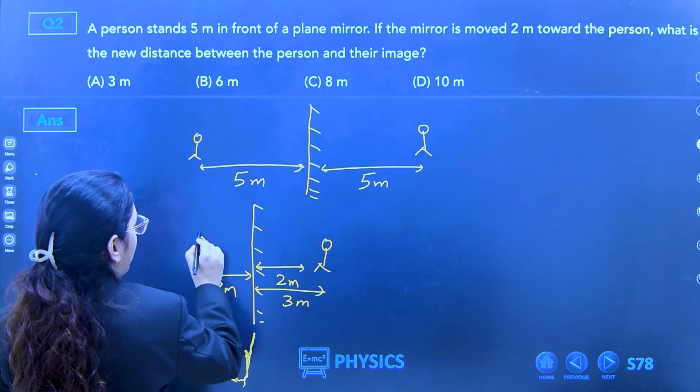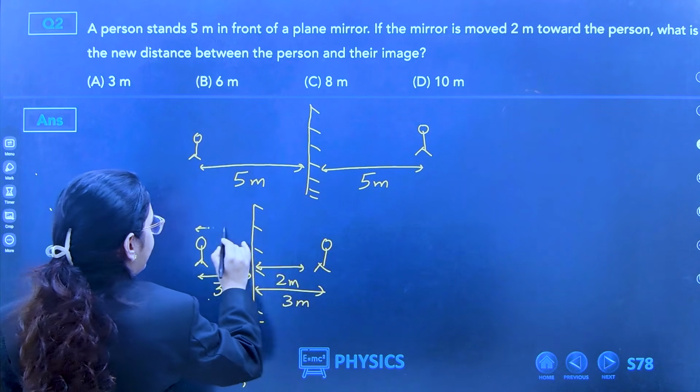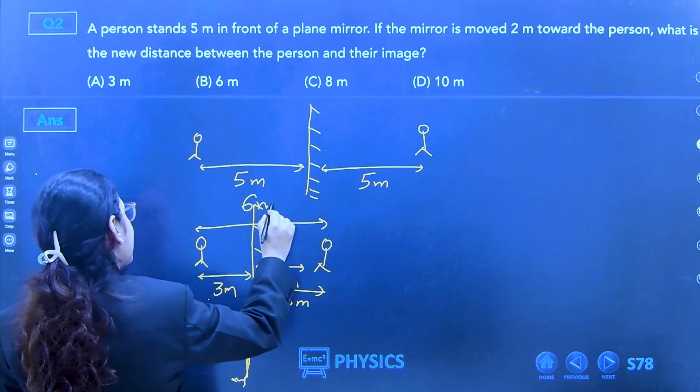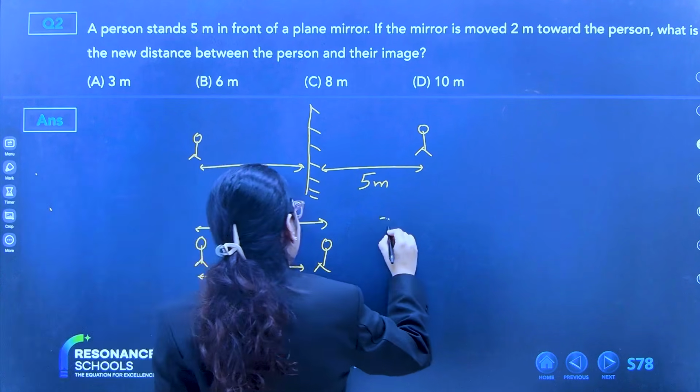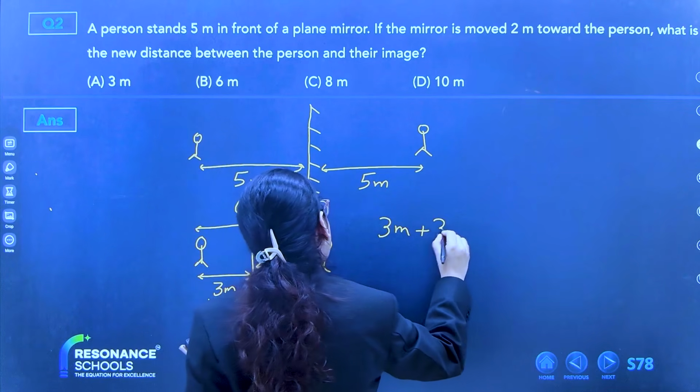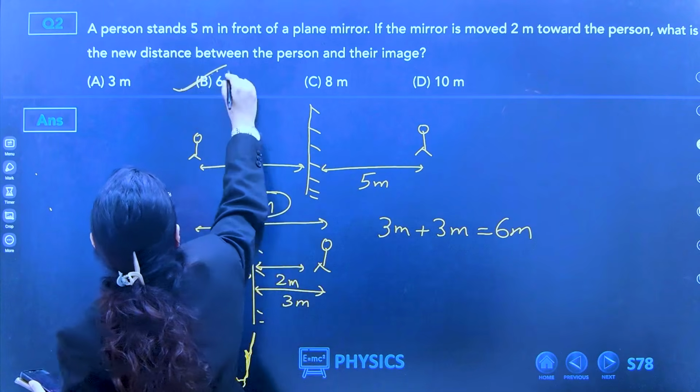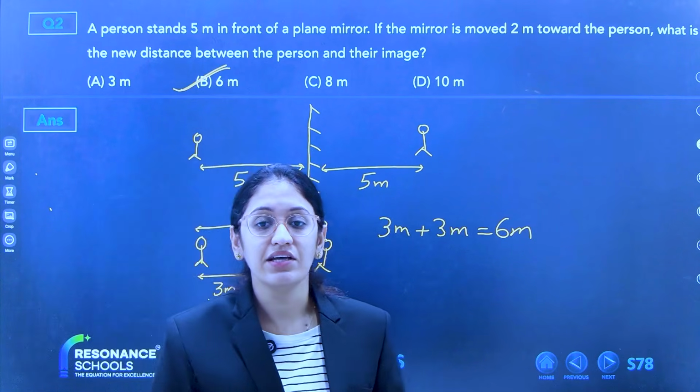So the distance between object and image is 3 meters plus 3 meters, that is 6 meters. Your correct answer is B.